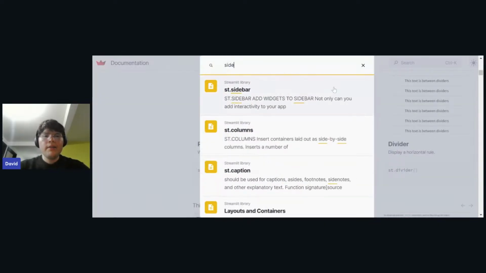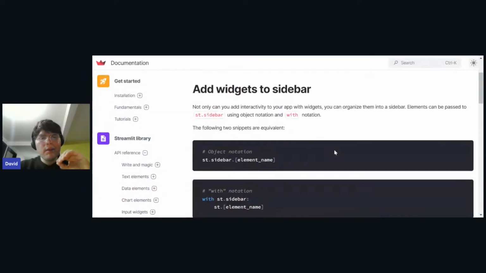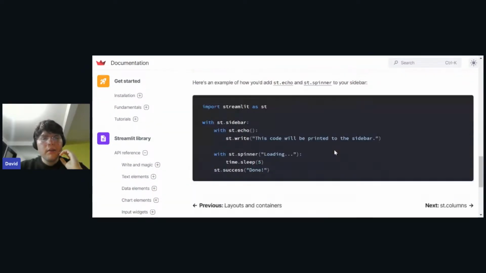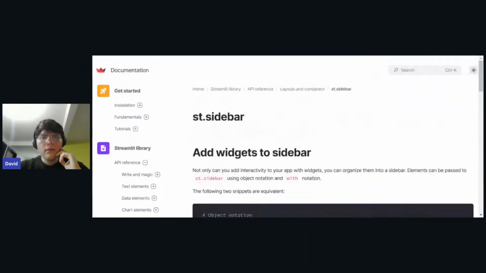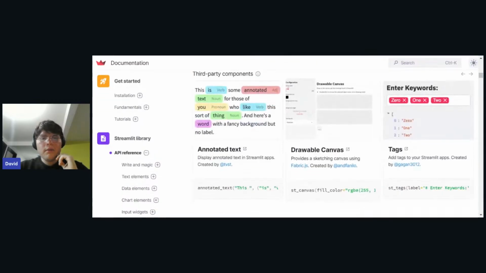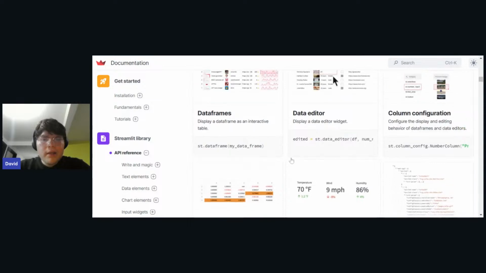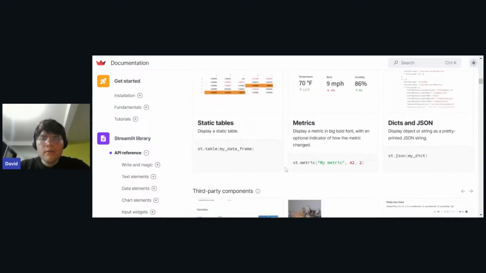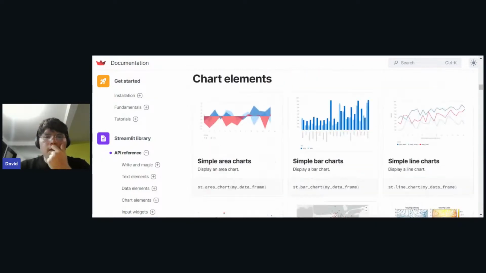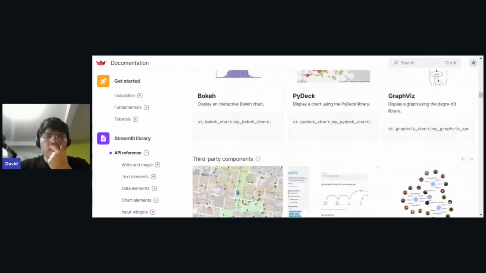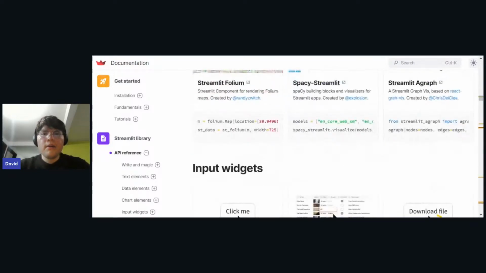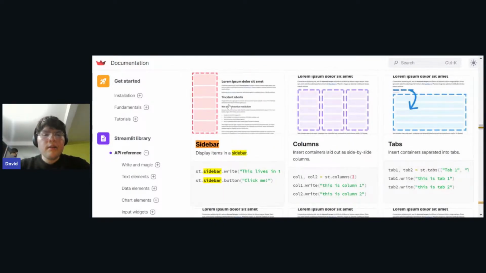So a sidebar is a widget that we can use in our Streamlit, but I think I'm not seeing it here. So let me go here: annotated text, drawable canvas, data elements, data frames, data editor, static tables, dict and JSON. I don't know. Let me search for the sidebar. Yeah, there you go. So this is a sidebar.